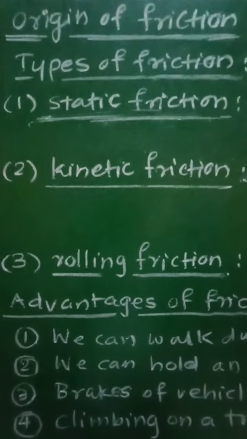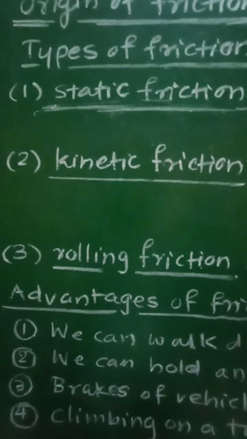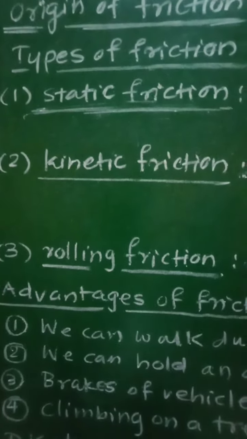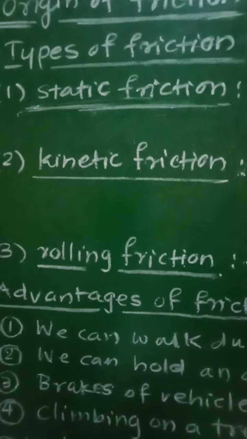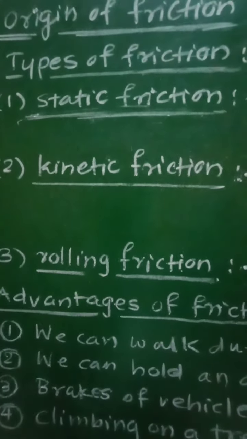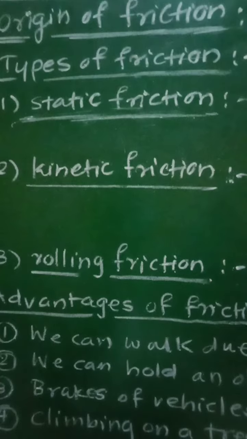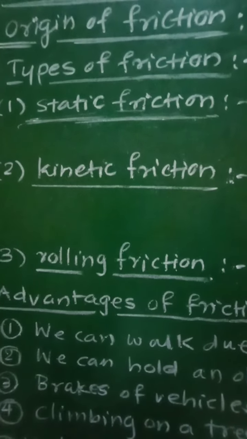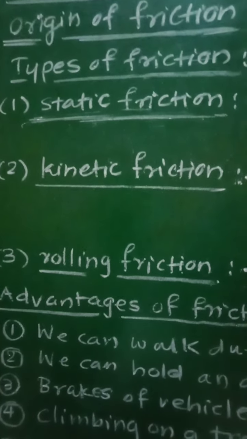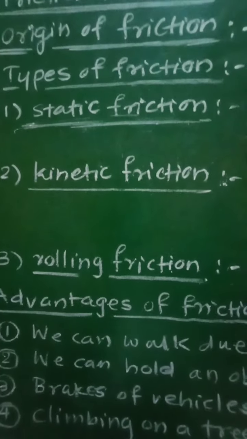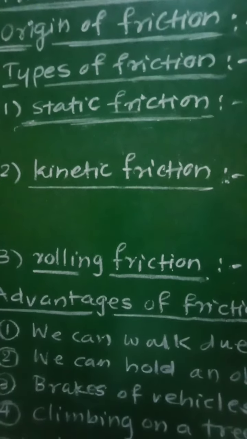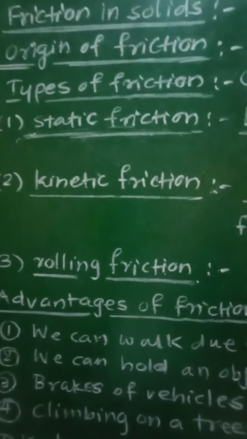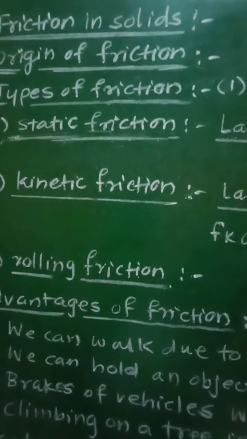It is the friction between two bodies in contact when one body rolls over the other, and the force of friction between the two surfaces in that case is called the force of rolling friction.